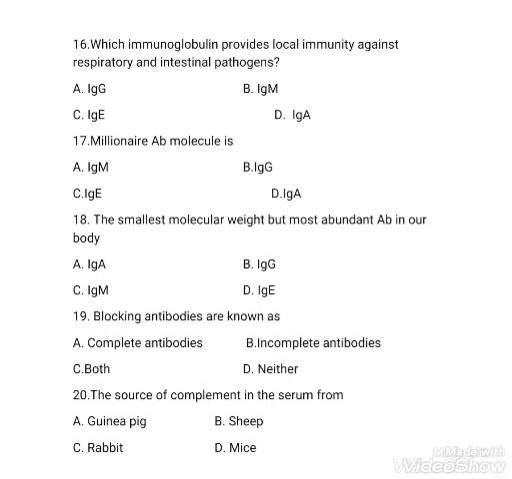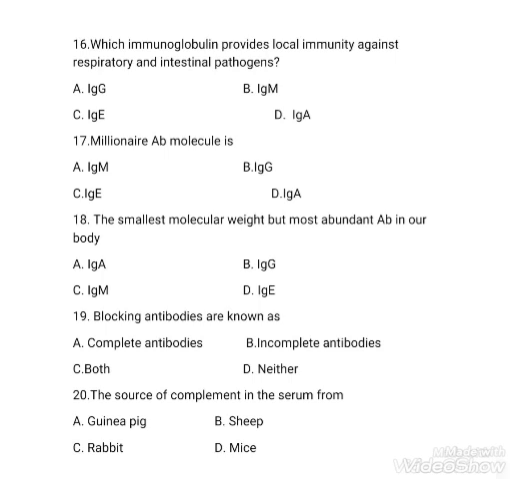Next question. The smallest molecular weight but most abundant antibody in our body: IgA, IgG, IgM, IgE. The right answer is option B, IgG. Next, blocking antibodies are known as: option A, complete antibodies, option B, incomplete antibodies, both, neither. The right answer is option B, blocking antibodies are known as incomplete antibodies.